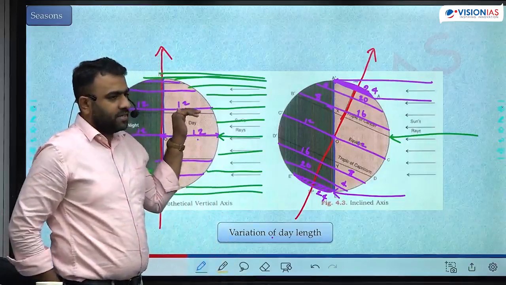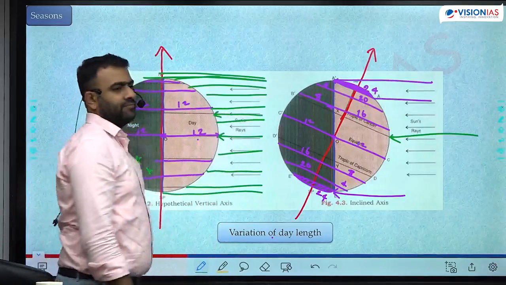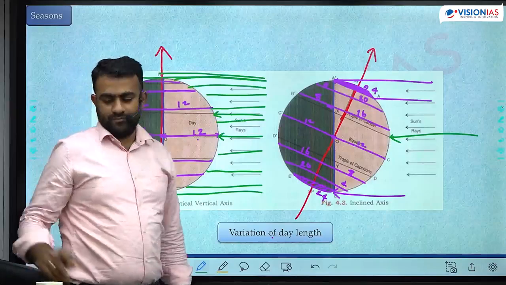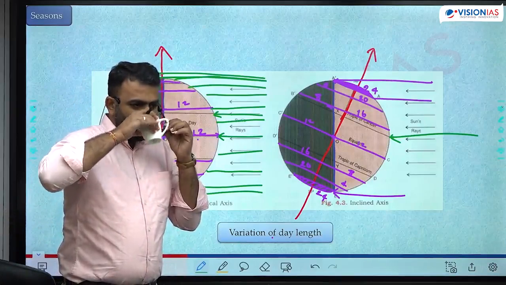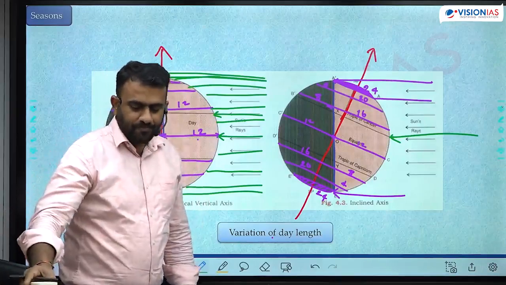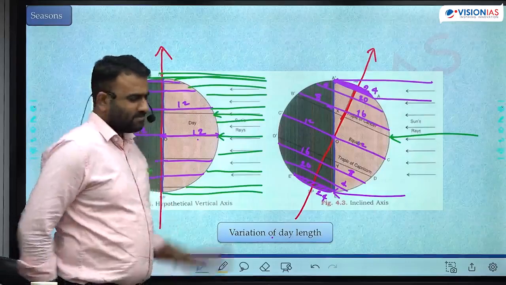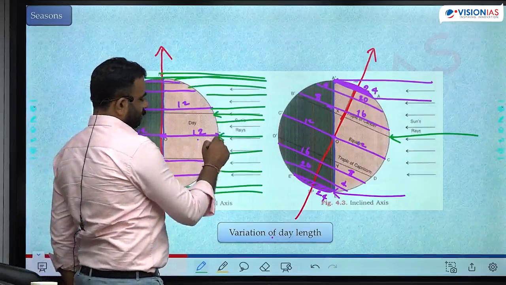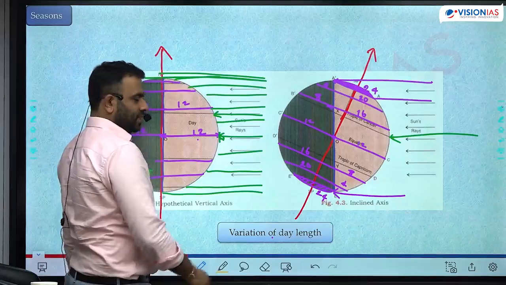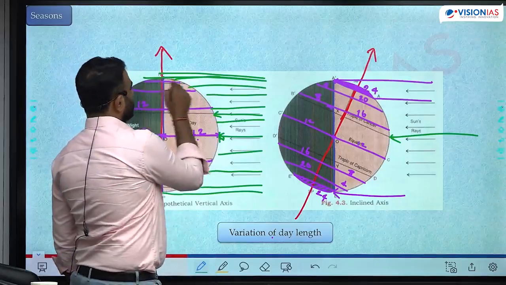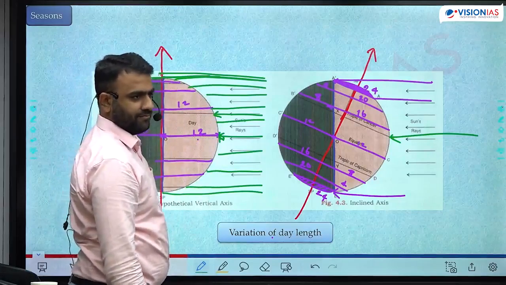At 23.5 degree earlier, the sunlight would have been falling at what angle? 66.5 degree. In this position, I'll tell you, right? What is the angle of sunlight here? 90. What is the angle of sunlight here? 0.